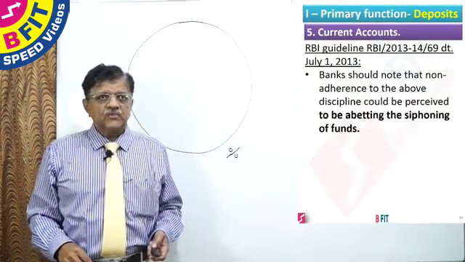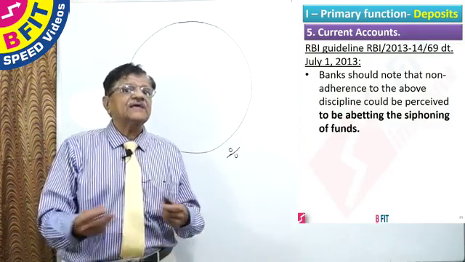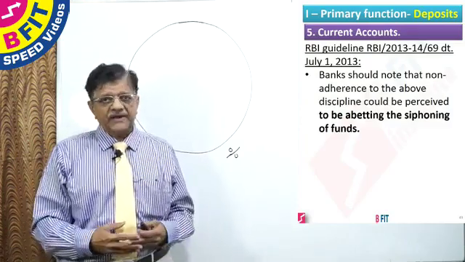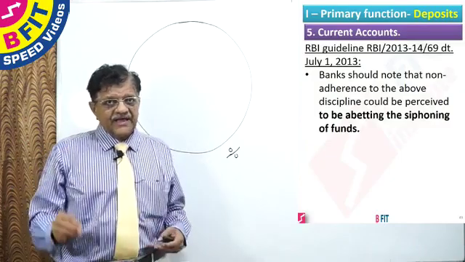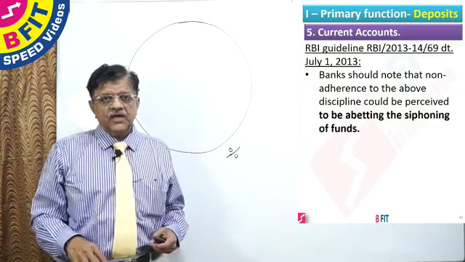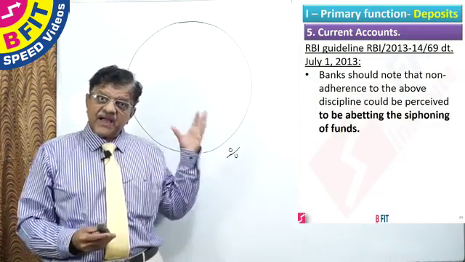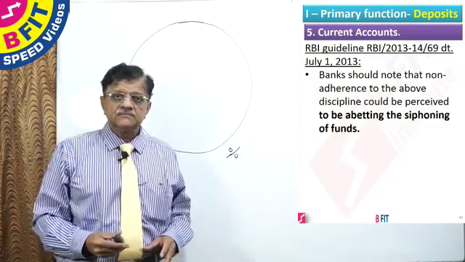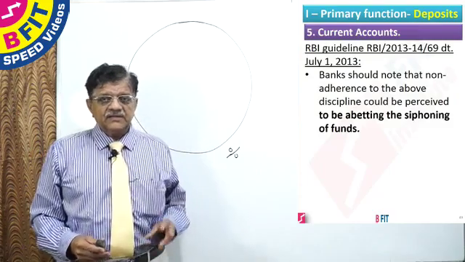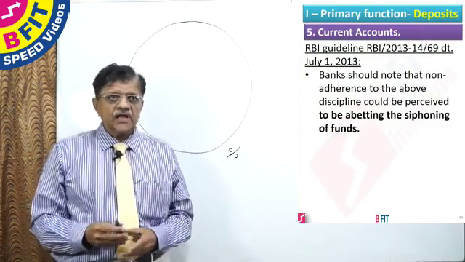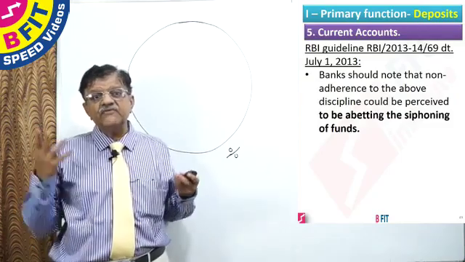And if a bank is very careless, very casual about opening current accounts, the Reserve Bank of India has given a warning. If you are very casual and open such an account which results in some other bank's account becoming bad, then the bank which opened the account is guilty of abetting and even siphoning of funds.